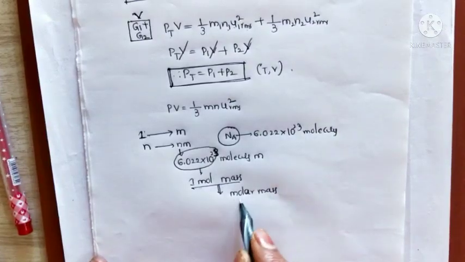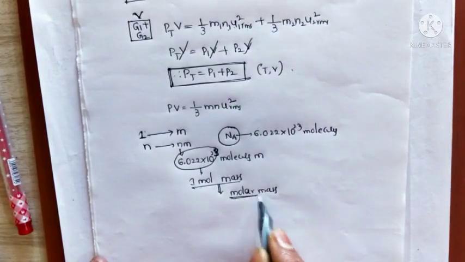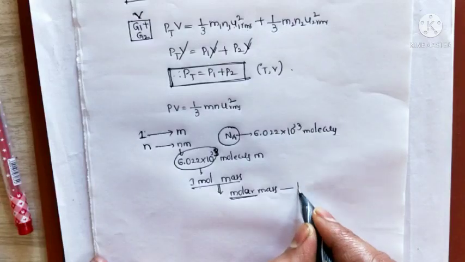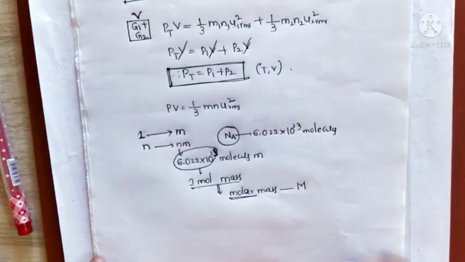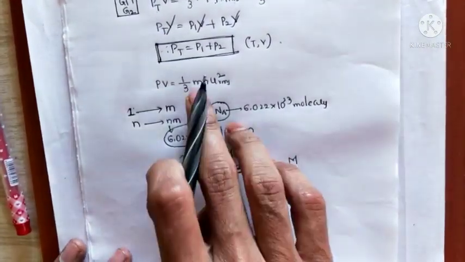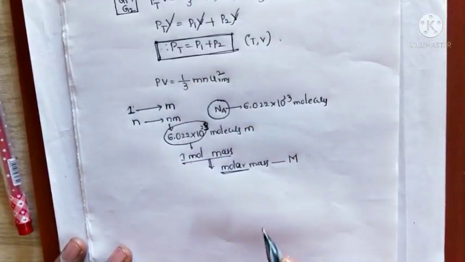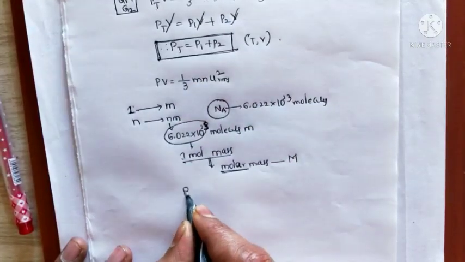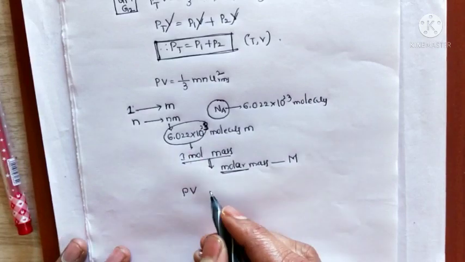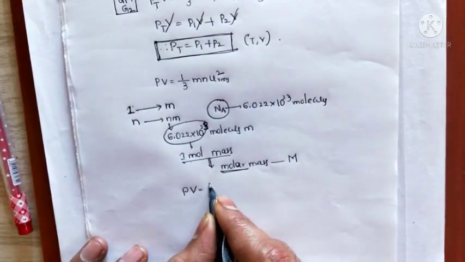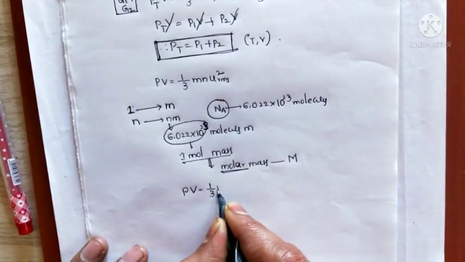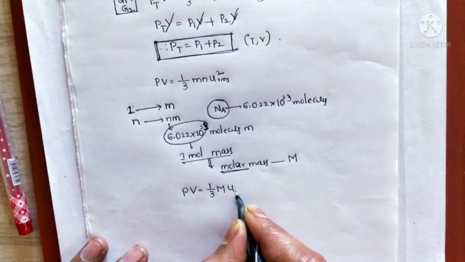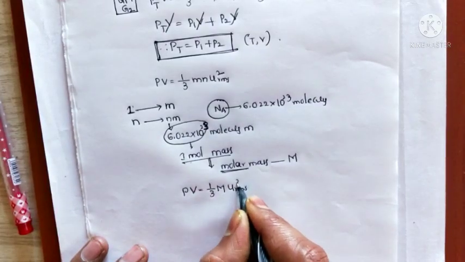Molar mass means the mass of 1 mole of molecules. It is represented by capital M. So now here capital M is substituted instead of Nm. So the rearrangement of the kinetic gas equation is PV is equal to 1/3 capital M u_rms square.